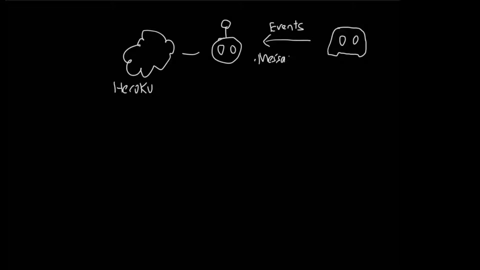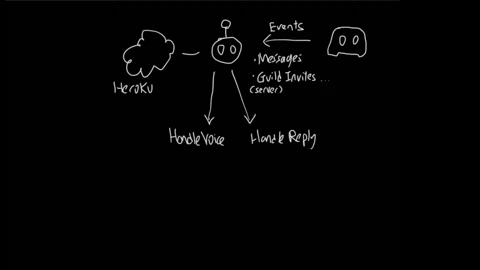It's a simple system. We have a server running a bot and then listening for bot events, which the bot will handle, like being added to a guild, which is what Discord calls a server, or to handle commands sent by a user. The bot receives the event and then spins up two Go routines, one to handle incoming voice packets from speaking users in the channel, and the other to process them and turn them into replies.